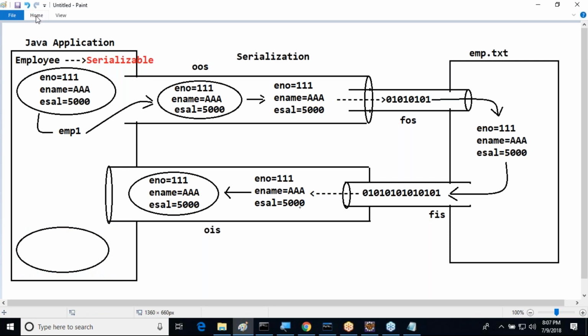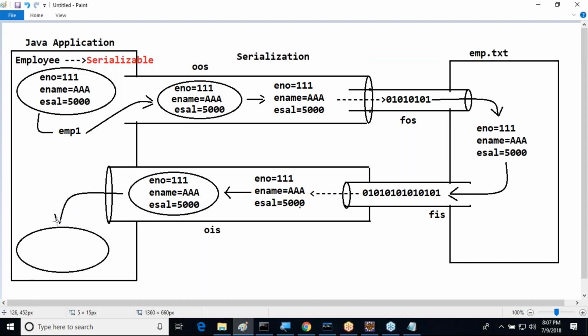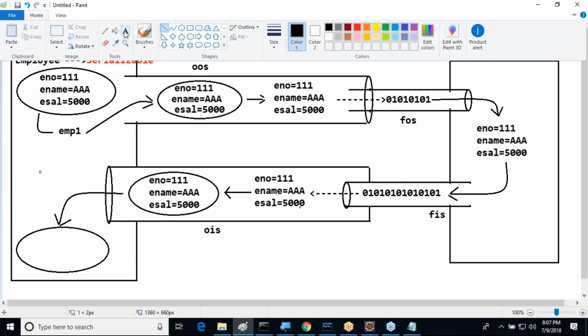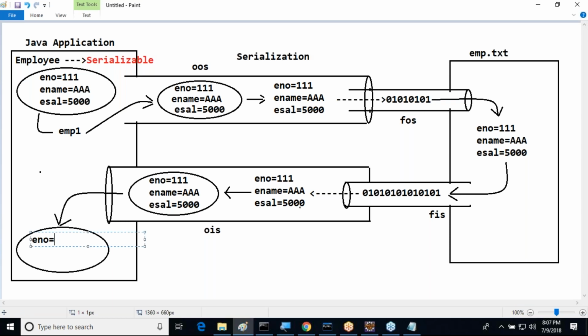Now here we are going to read that object. We are going to have the data. We are able to read this object. So eno is equal to 111 and ename is equal to AAA and esal is equal to 5000.